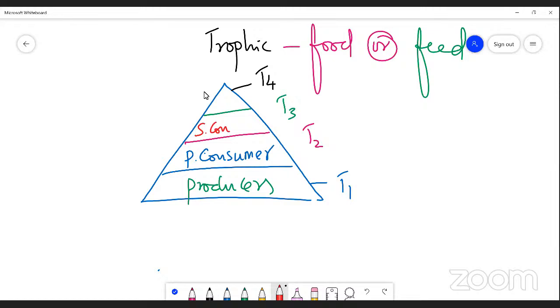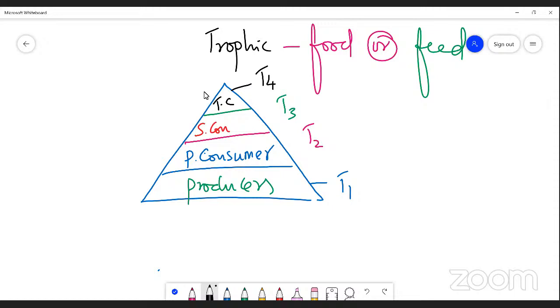And T4 is the final element of a trophic structure, in which you find the top carnivores, or tertiary consumers. What are tertiary consumers? The secondary consumers are eaten by some organism. They are called tertiary consumers.